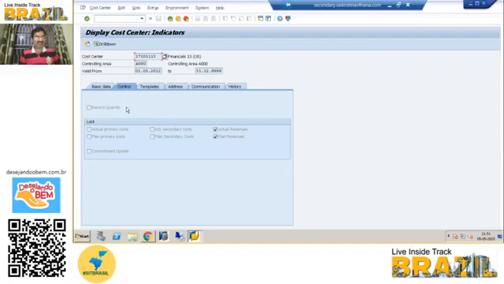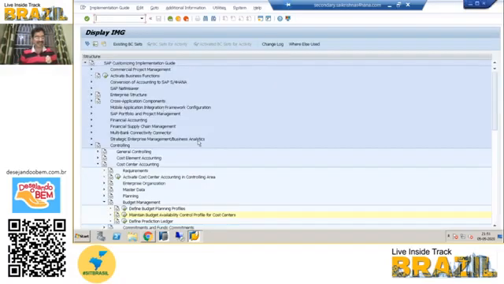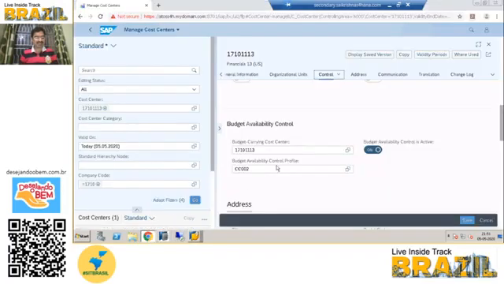So it is available only in Fiori, and you have to mandatorily use Fiori if you need this functionality. In this case I gave the carrying cost center as the same cost center, and the budget availability profile: whatever profile we configured, we have to assign here, and you have to select budget availability control on.